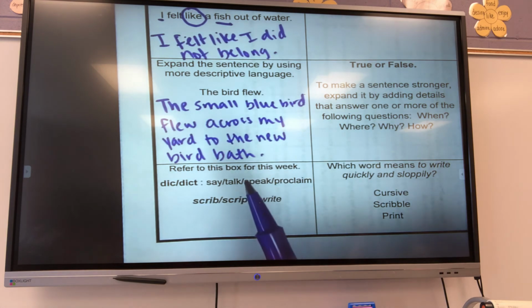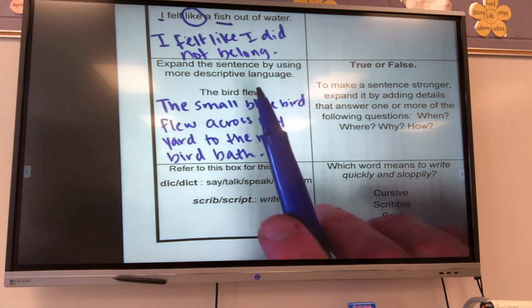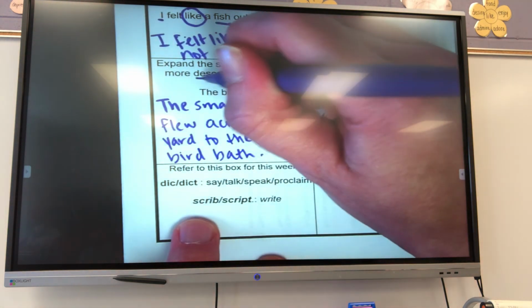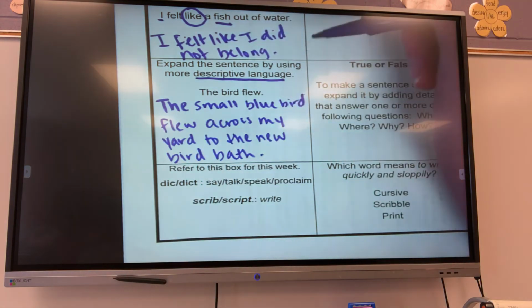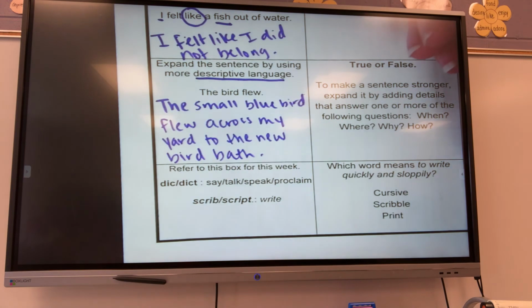Okay, so you can add all the adverbs and all the adjectives to give it more descriptive language. Because descriptive language just means that you're adding more adverbs and more adjectives to the sentence.